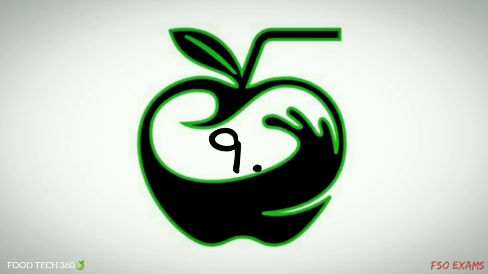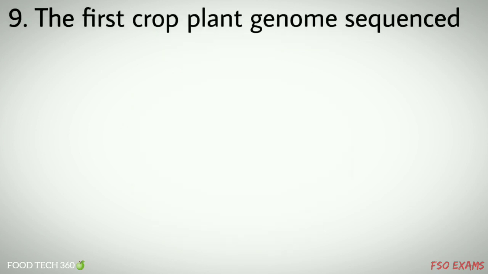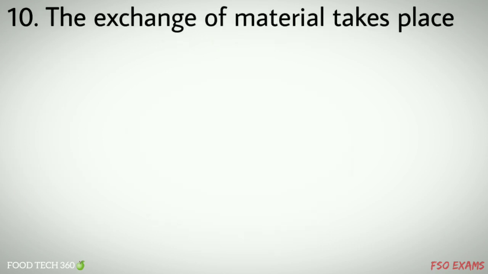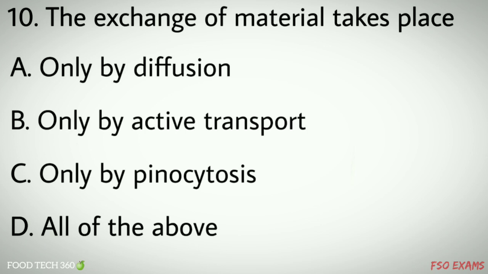cheese. Question number 9. The first crop plant genome sequenced. Options A. maize, B. wheat, C. rice, D. barley. Correct answer C. rice. Question number 10. The exchange of material takes place. Options A. only by diffusion, B. only by active transport, C. only by pinocytosis, D. all of the above. Correct answer D. all of the above.